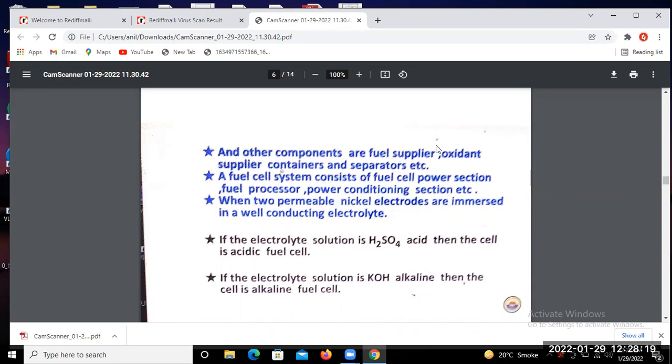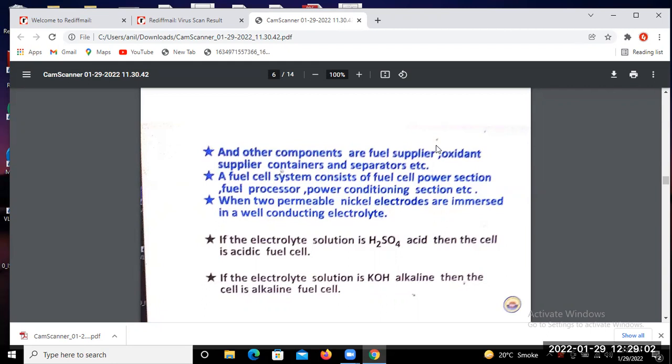If we use sulfuric acid as an electrolyte in the fuel cell, then we can say that this type of cell is an acidic fuel cell. If we use potassium hydroxide as the electrolyte solution, that means KOH, that means alkaline, then this type of cell is known as an alkaline fuel cell.